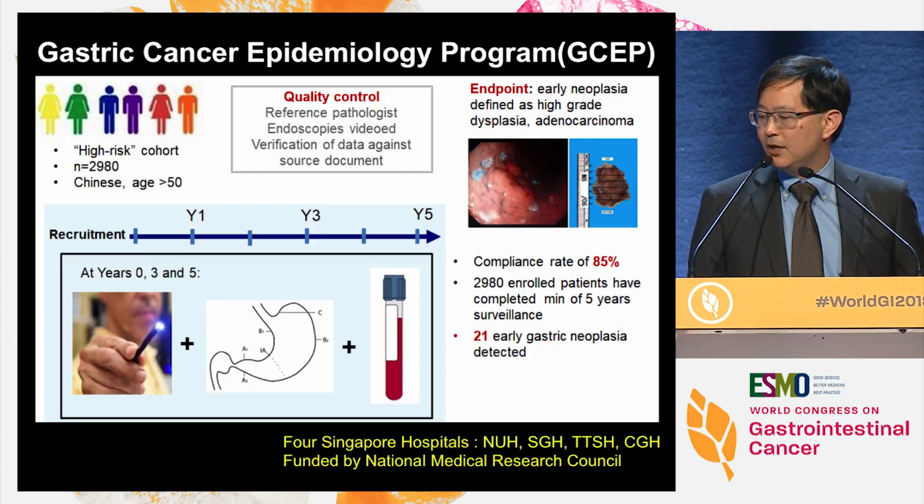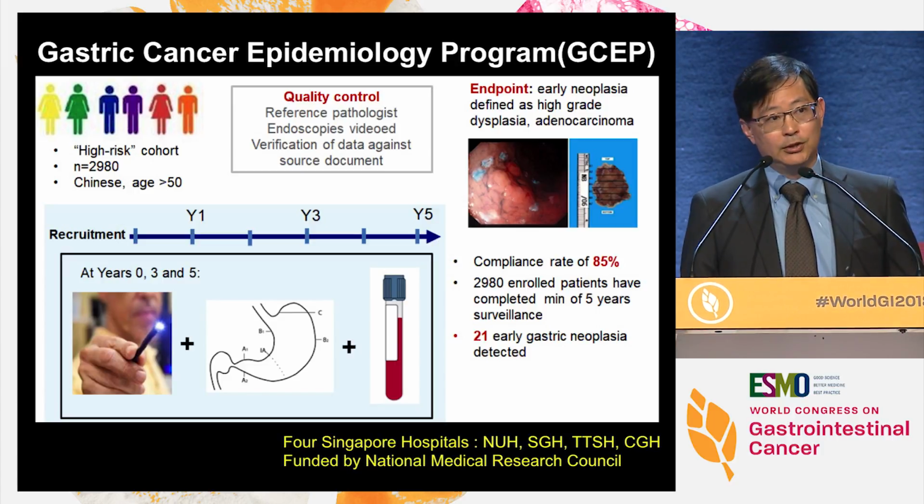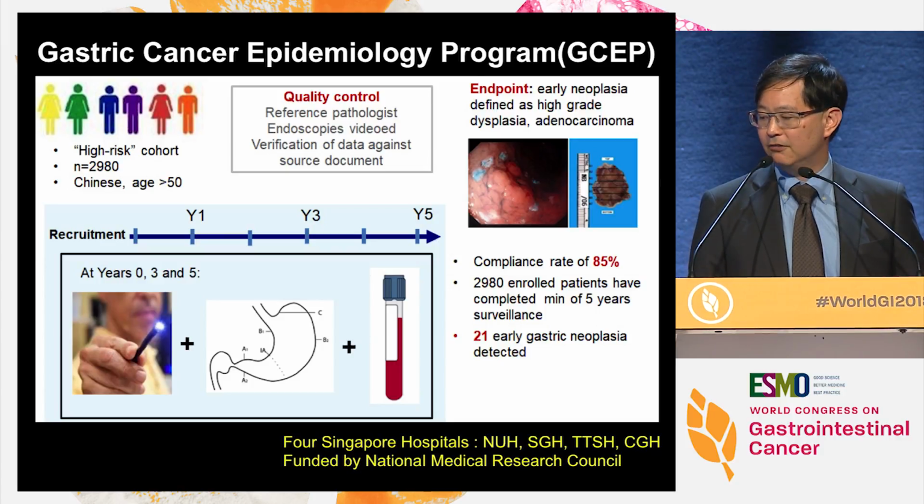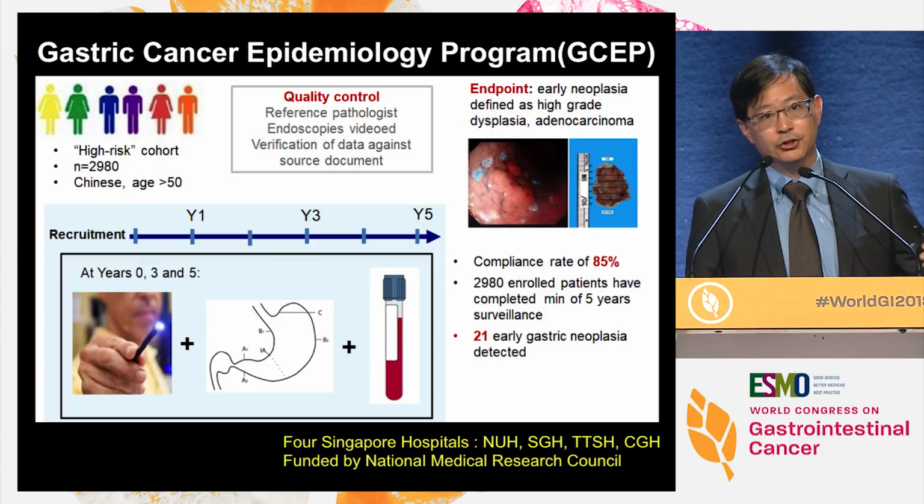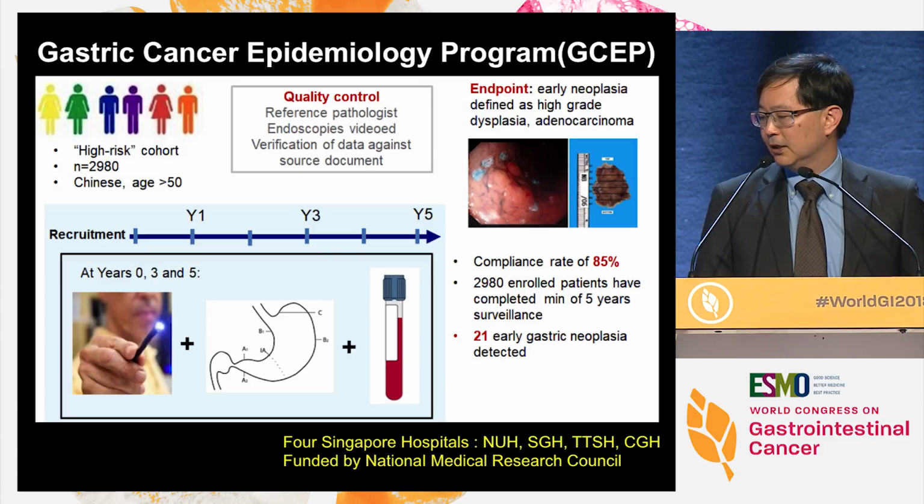At enrollment, they are assessed, endoscopies are done, and they are catalogued. And they are then sequentially followed for 5 years. And at year 1, year 3, and year 5, repeat biopsies are taken along with blood. At the end of 5 years, we can see who develops gastric cancer and who does not. Because we have data from all the baseline before they had it, this allows us to make causal inferences in a way that cross-sectional studies cannot.